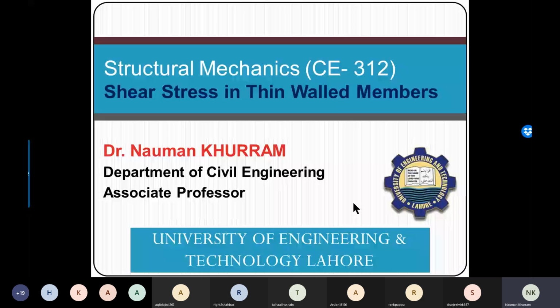In most of the literature, they state that if the thickness of an element is less than 1 by 10 of the length of the member, it can be regarded as a thin walled member, or sometimes we can also call them plate elements.